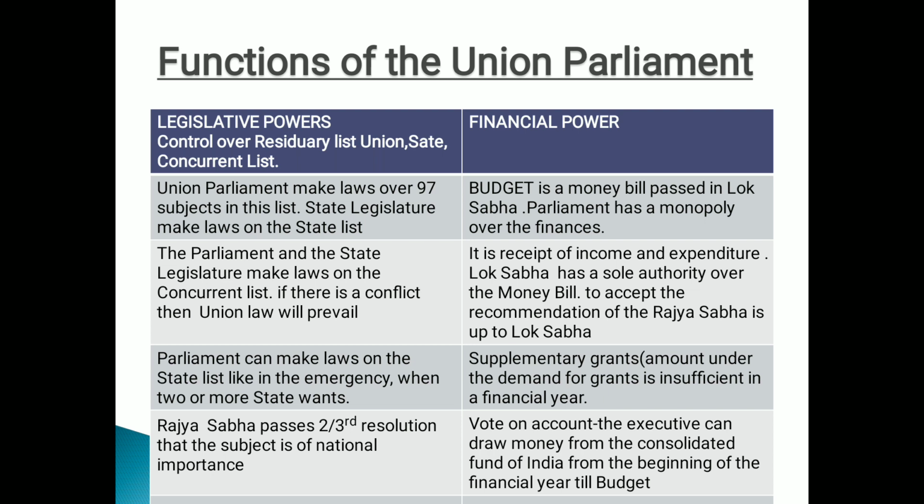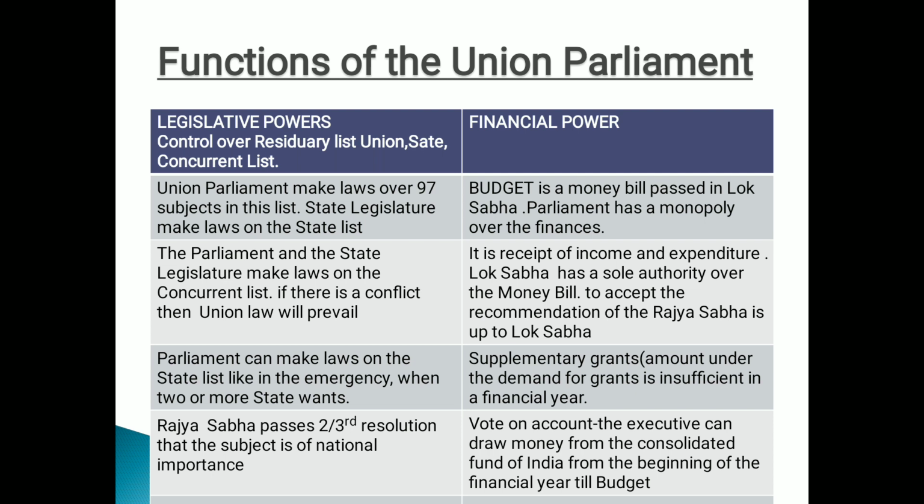Suppose the budget is not passed on a proper date and the executives are falling short of funds or money. So if they want, they can draw the money from the vote on account. This is only allowed when the budget is not passed within a proper time duration. I hope people have understood the financial power as well as the legislative power. Always remember, Parliament has control over the finances. Among Parliament, which body has the sole right over the finances? It is the Lok Sabha, right?